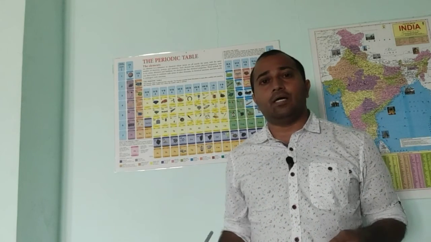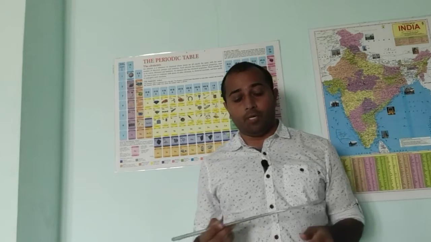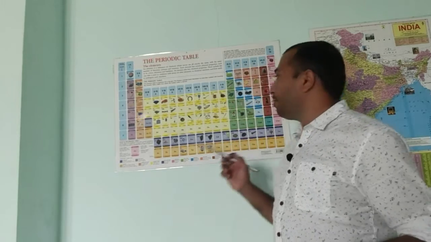We have to remember there is a metal which is liquid at room temperature, and a non-metal which is liquid at room temperature. That is our bromine. It is red bromine, which is a non-metal and liquid at room temperature.